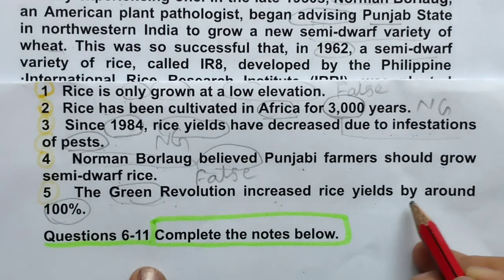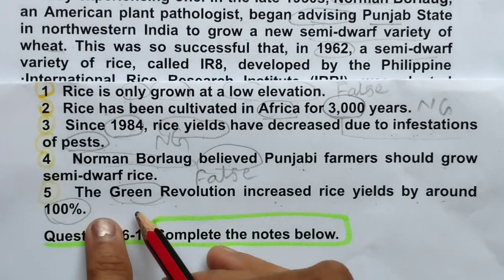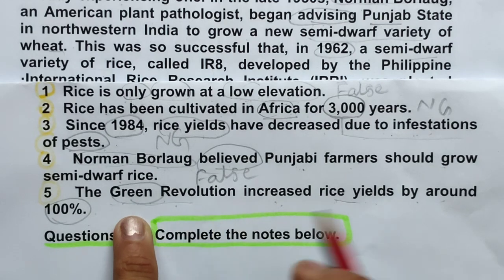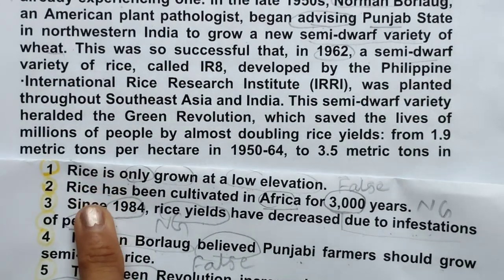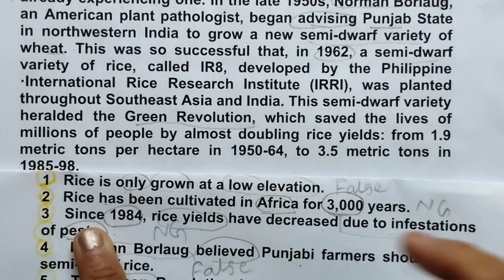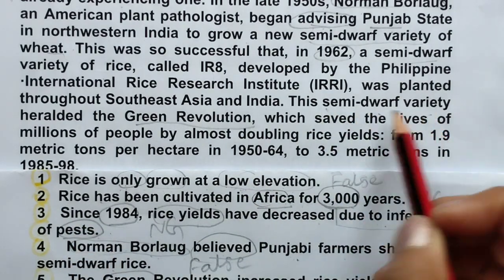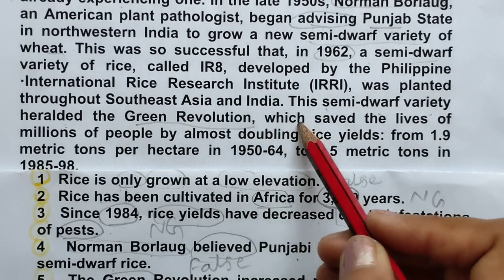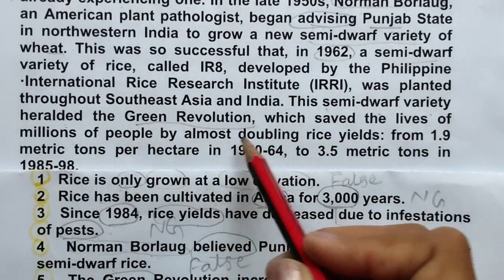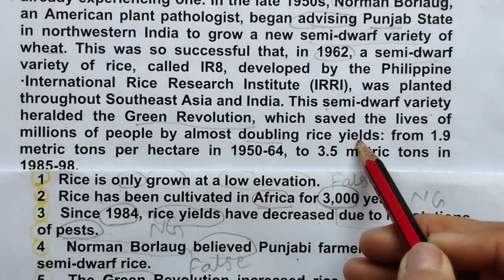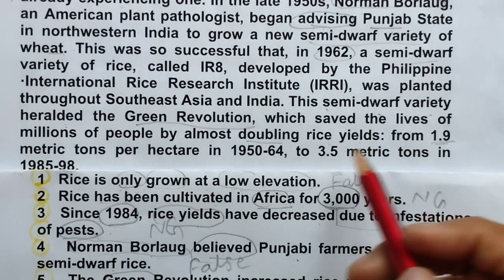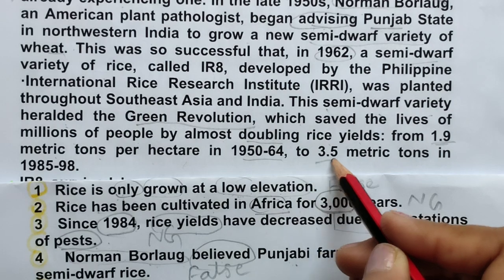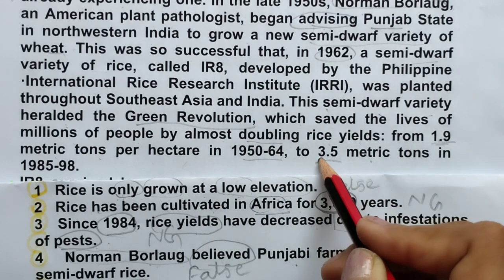Increased rice yields by around 100%. Okay. A Green Revolution. Let's find this Green Revolution word. So Green Revolution, I can find it here. Okay, so this semi-dwarf variety heralded the Green Revolution, which saved the lives of millions of people by almost doubling the rice yields from 1.9 metric tons per hectare in 1950 to 3.5, which means more than double it is.